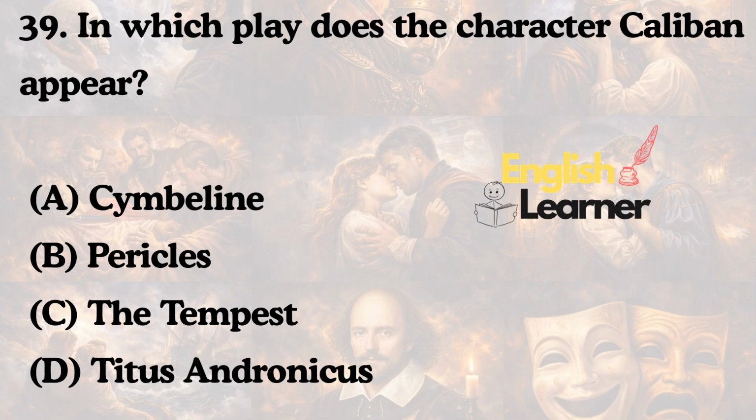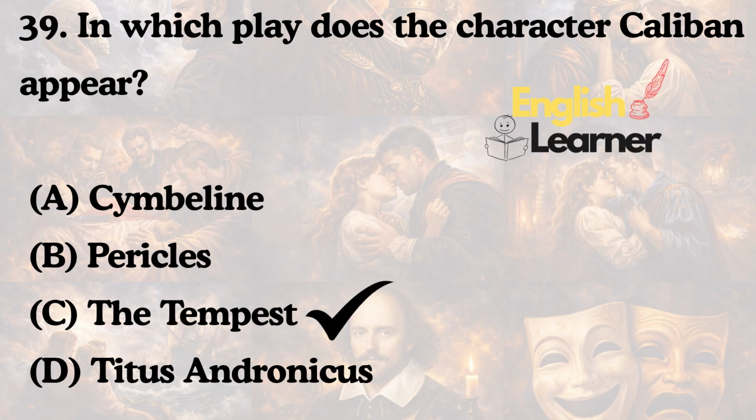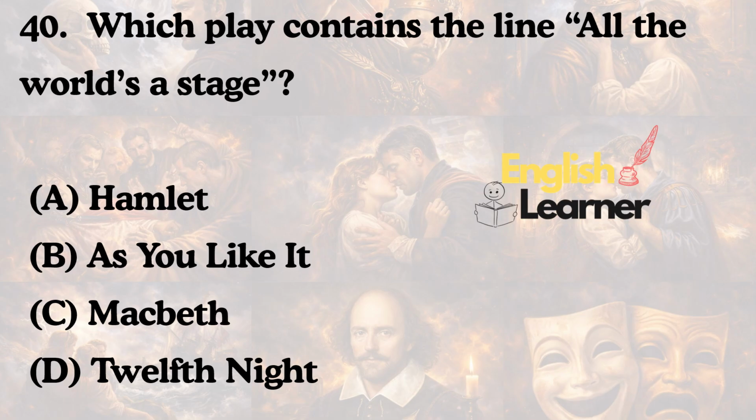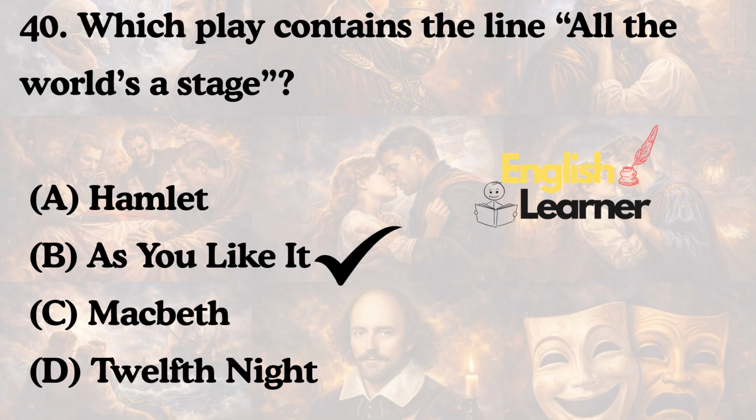In which play does the character Caliban appear? Cymbeline, Pericles, The Tempest, or Titus Andronicus? The answer is The Tempest. Which play contains the line "All the world's a stage"? Hamlet, As You Like It, Macbeth, or Twelfth Night? The answer is As You Like It.